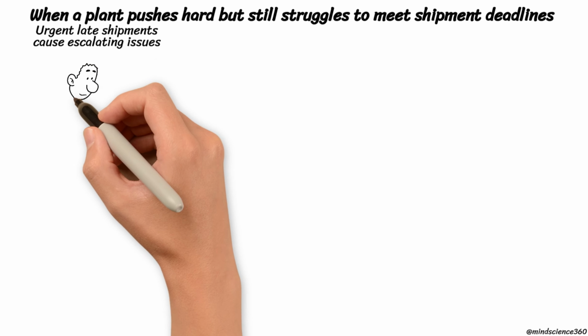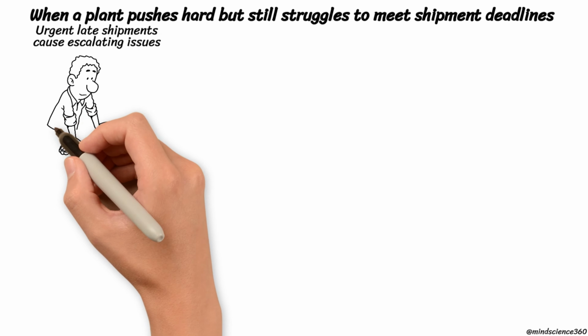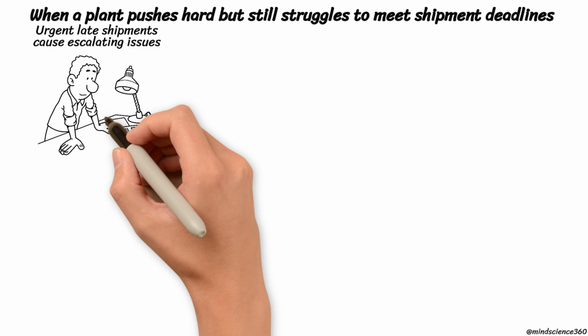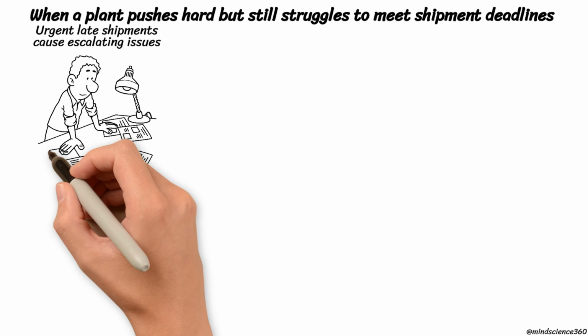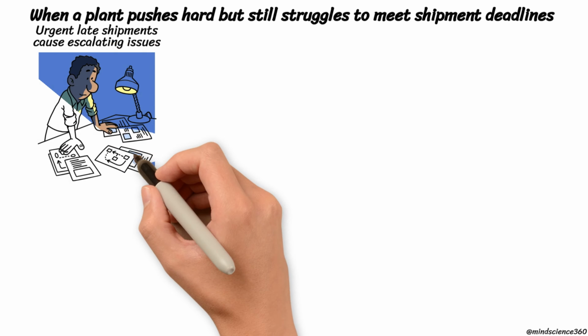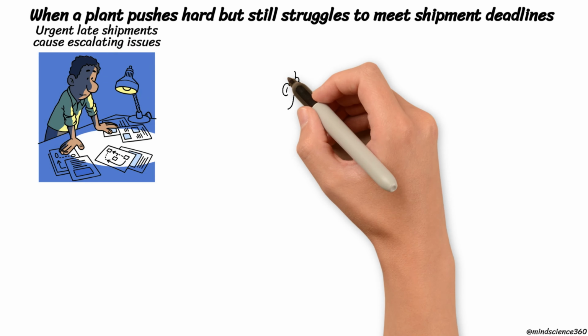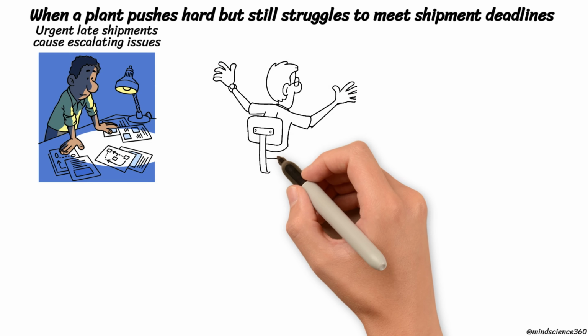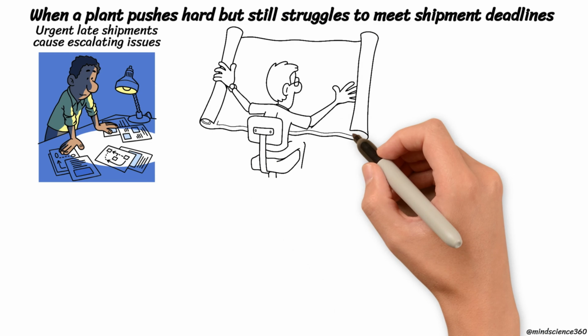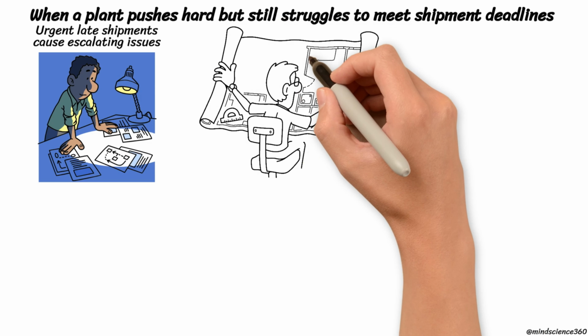A plant manager arrives early and finds another urgent shipment already late with escalating issues. Machines and people are busy, but promised delivery dates slip because work piles up everywhere. Most systems focus on local efficiency, causing each area to continue producing even when the next step is blocked.